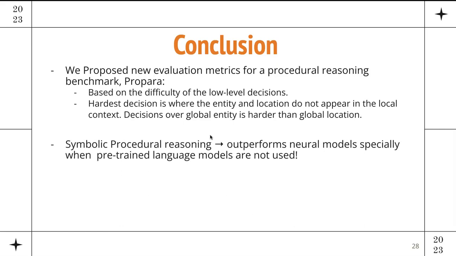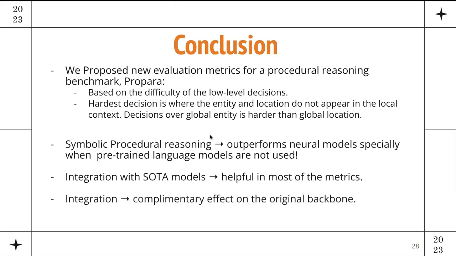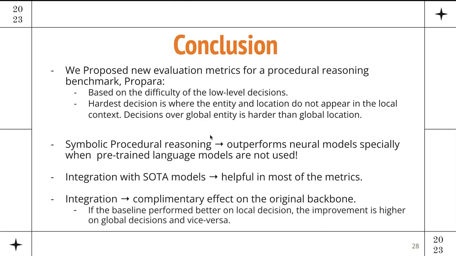We also showed that the symbolic procedural reasoning outperforms many neural models, especially when pre-trained language models are not used. And also the integration with state-of-the-art neural models are really helpful in most of the metrics, and the integration has a complementary effect on the original backbone.